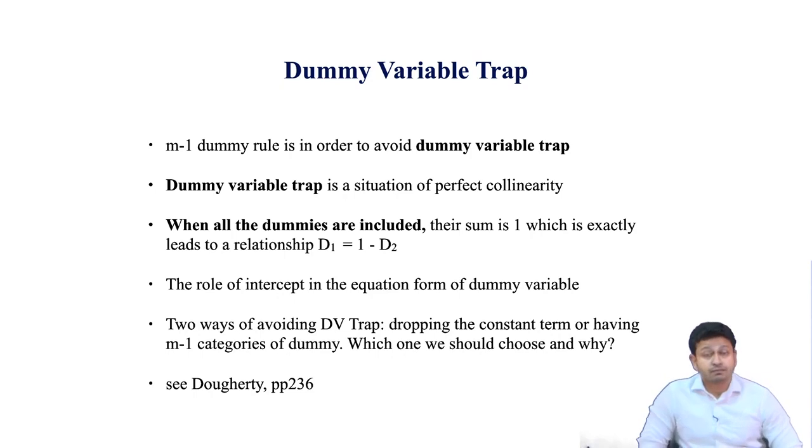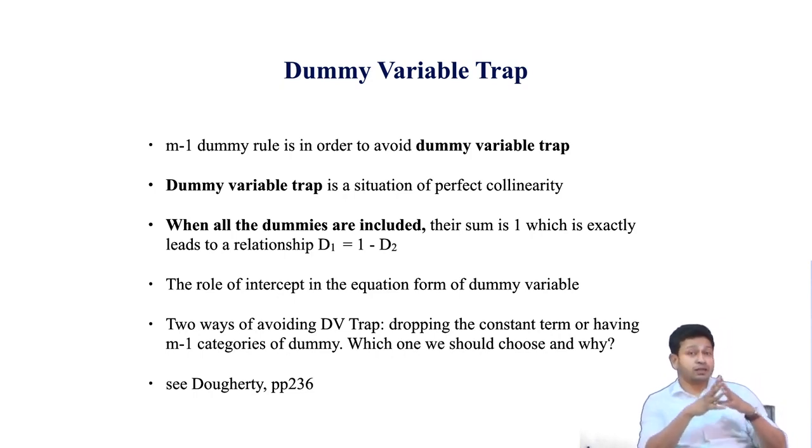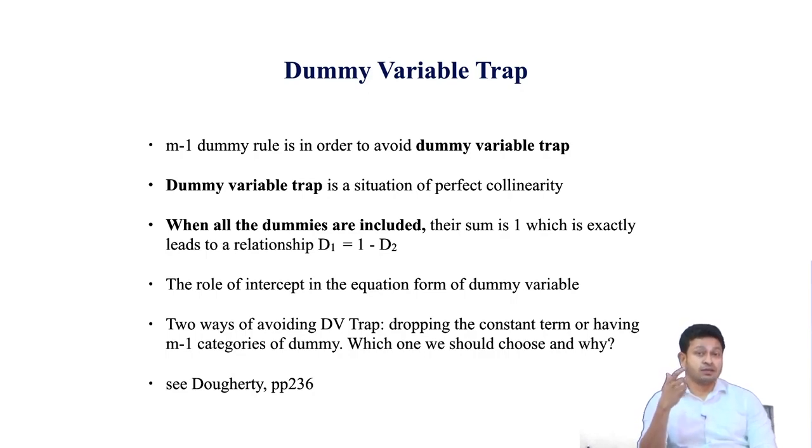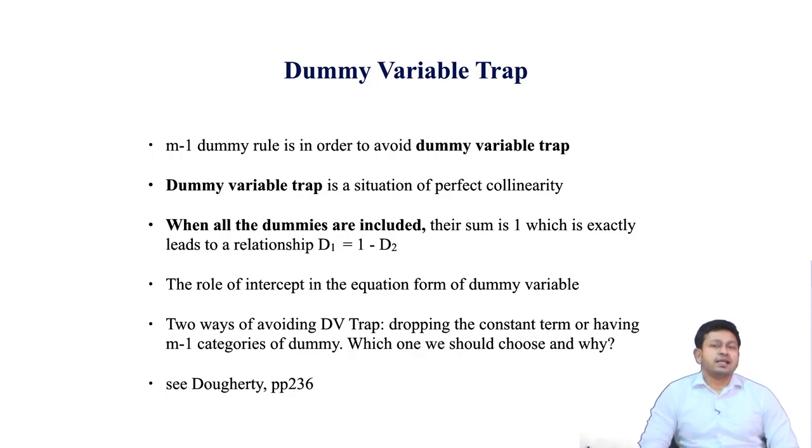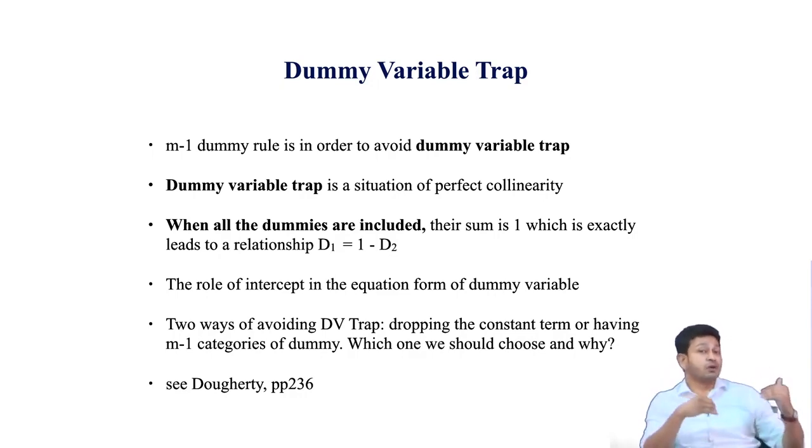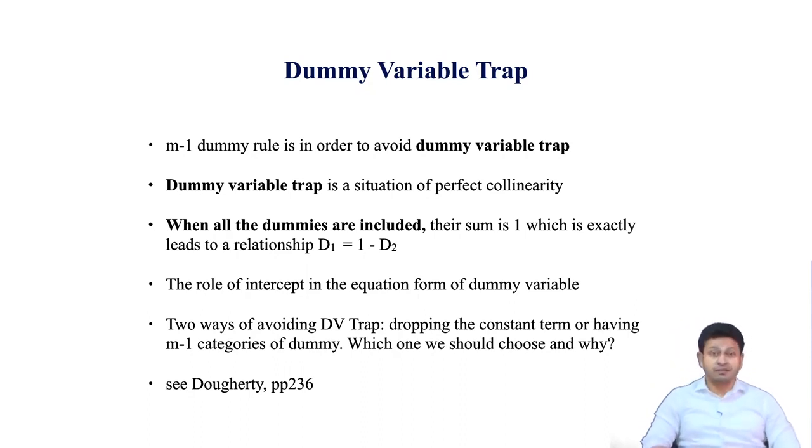But more importantly, what will happen if you make the intercept term 0? The perfect collinearity problem will not arise, and you will be able to run the regression equation with m dummies. If you have all the m dummies included, there is no problem, it will still run. But there is a problem: when I have all the m dummies included, how do I interpret the values of the dummy variable with respect to each other? Because a dummy variable is always a relative concept. It is explained with respect to something. If you do not have any reference category, it is very difficult to explain.